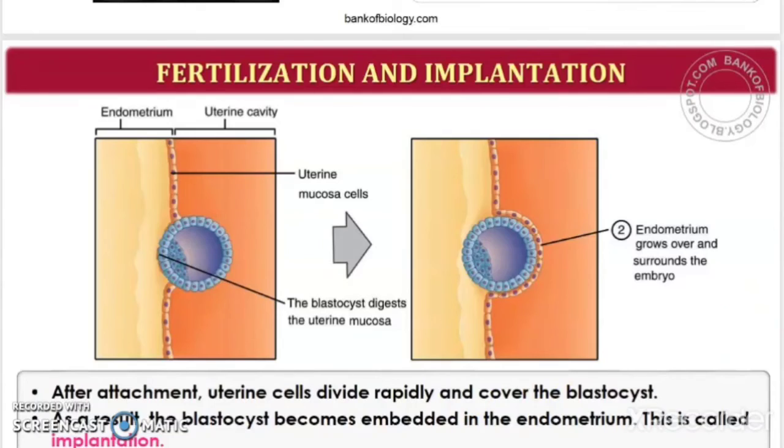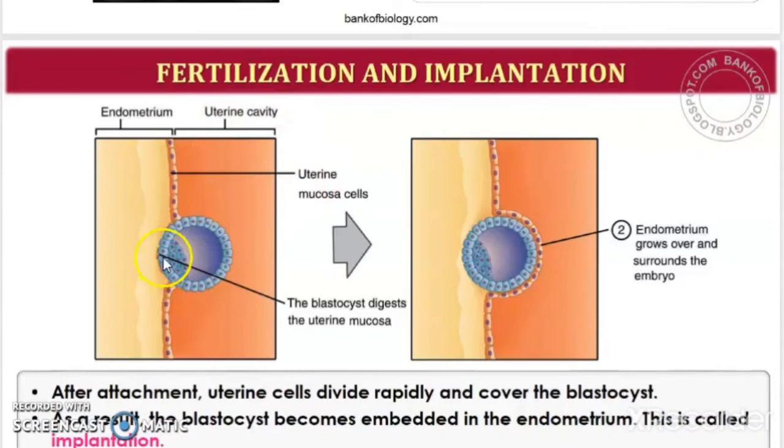So we saw that the trophoblast is the one which will carry out this implantation process, or that part of the blastocyst is the one which attaches to the endometrium, right? Now let us learn how this happens. So the trophoblast layer then gets attached to the endometrium, and as I said, the inner cells will get differentiated. Now after attachment, you can see it here. This is the endometrium. It is the uterus layer. It is the innermost part of the uterus, and we can see the uterine cavity here. Uterine cavity is nothing but the space.